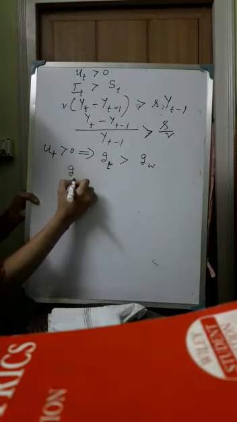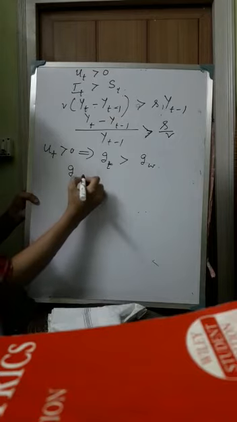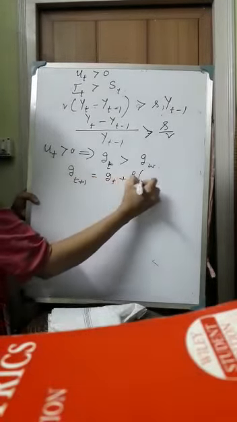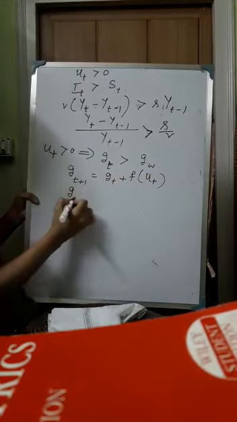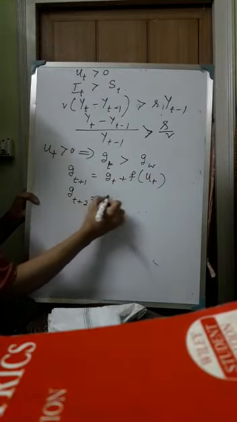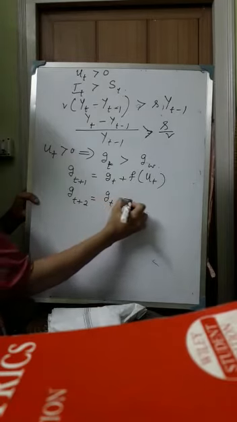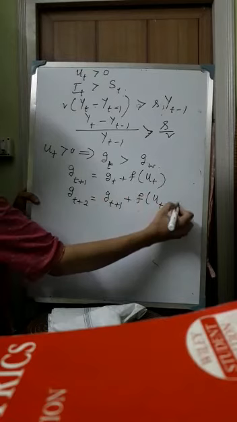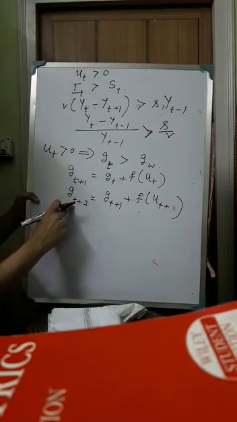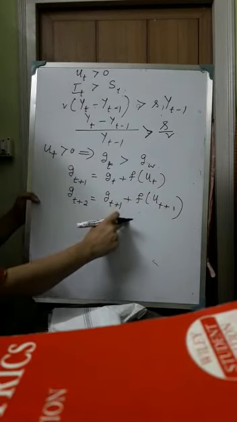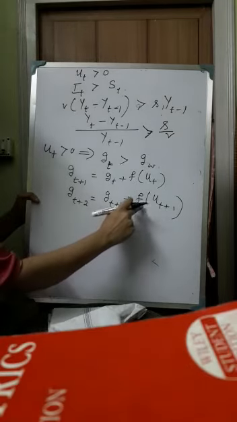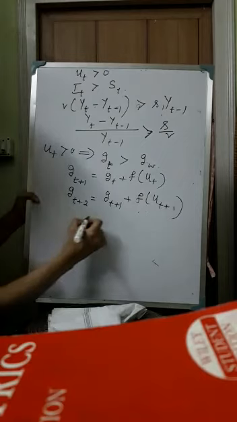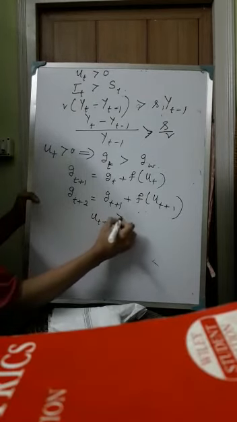Now we are again considering this expression, Gt+1 is equal to Gt plus fUt. So from here we can write Gt+2 is equal to Gt+1 plus fUt+1. So here we are considering two time periods, t+2 and t+1. Now fUt+1 is greater than 0 when Ut+1 is greater than 0.